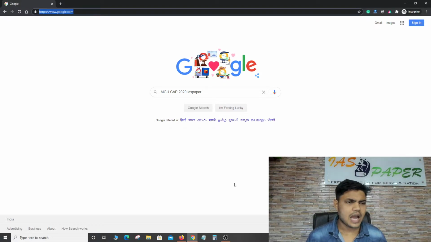And how you have to search in the correct way so that you get the correct result, that is also the important thing. You have to open your browser, any browser, and type google.com and search for the term I have typed. You can check in the display. You have to search MGU CAP 2020, and after that write IAS paper. IAS paper is the exclusive website that deals with MGU CAP 2020. So you have to search in the same way.